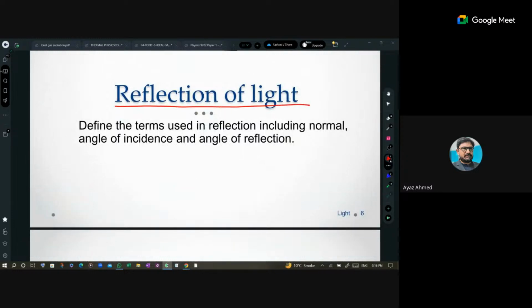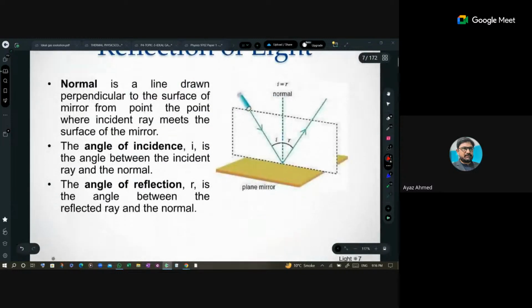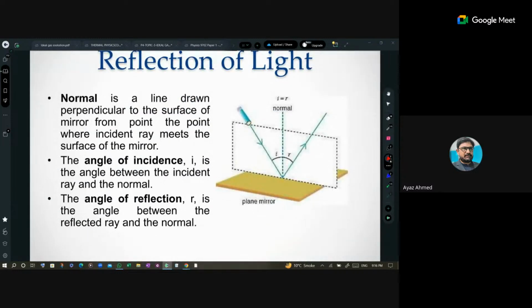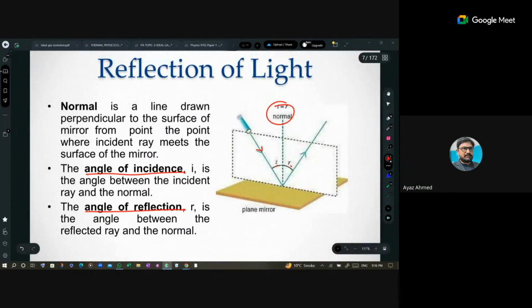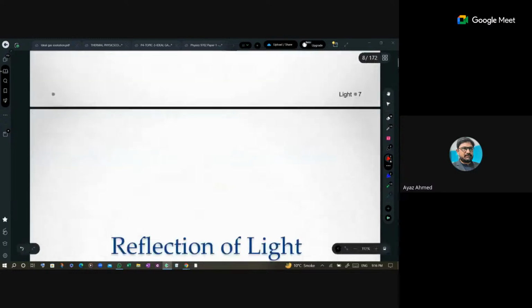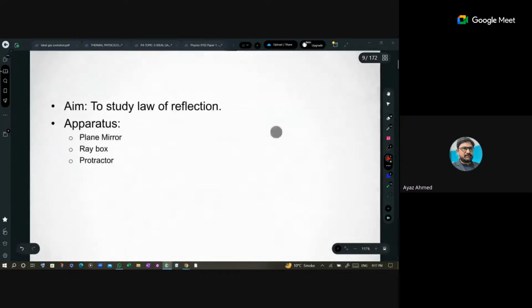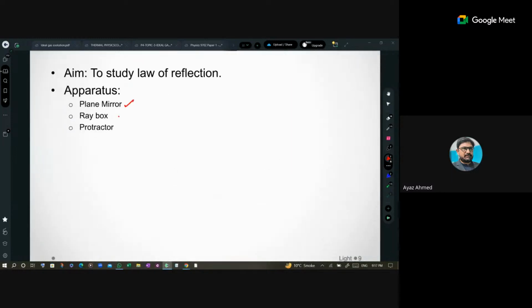Then in reflection of light, we have some terms here. It's a good diagram. It's a plane mirror, and in front of the plane mirror we are going to send an incident light ray with the help of a light or a laser. Here we have the normal, angle of incidence, and angle of reflection. We have gone through all these. The angle of incidence is the angle between the incident ray and the normal, and the angle of reflection is the angle between the reflected ray and the normal.